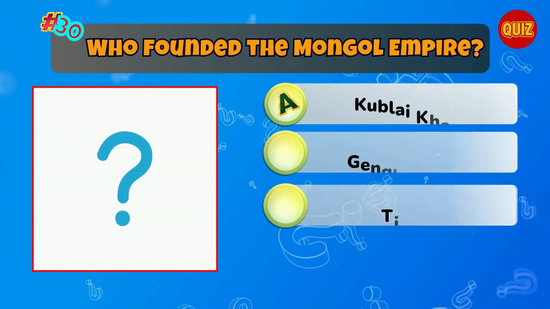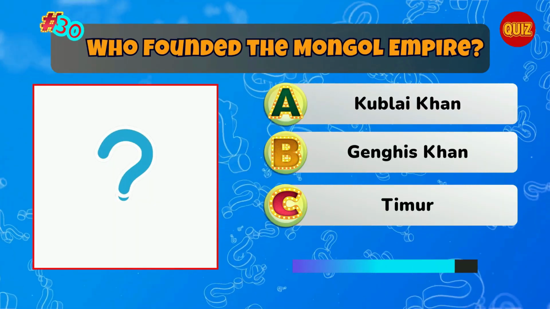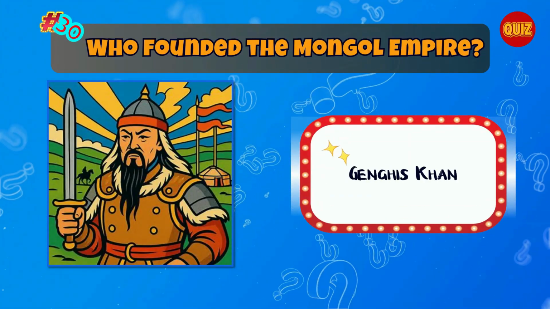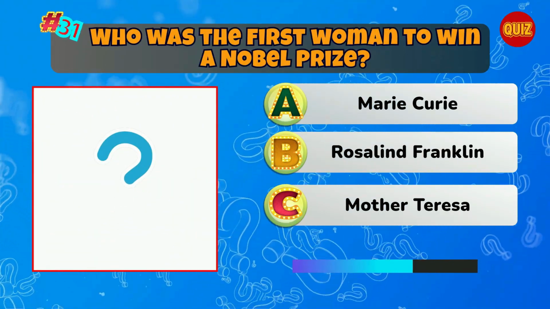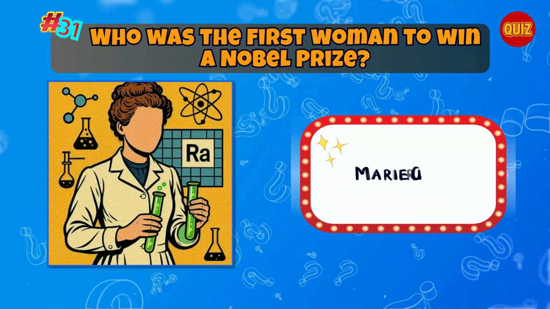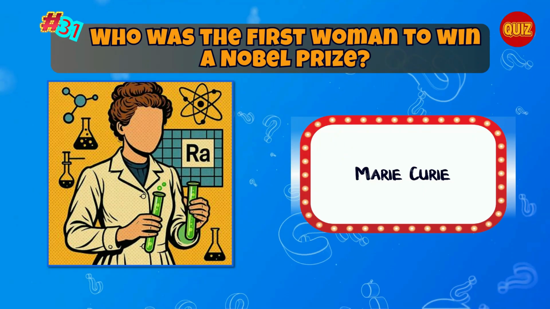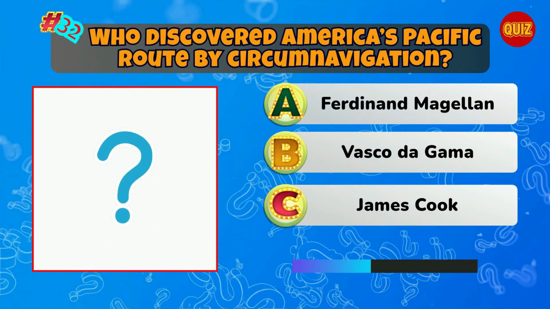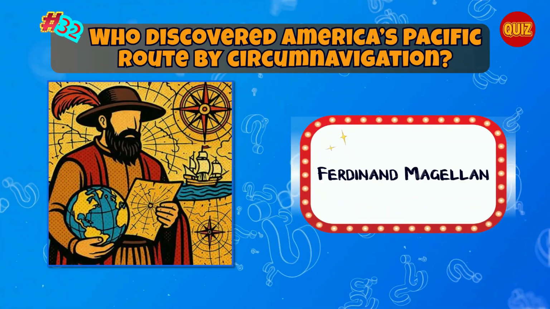Who founded the Mongol Empire? Correct. Genghis Khan. Who was the first woman to win a Nobel Prize? Correct. Marie Curie. Who discovered America's Pacific route by circumnavigation? Correct. Ferdinand Magellan.